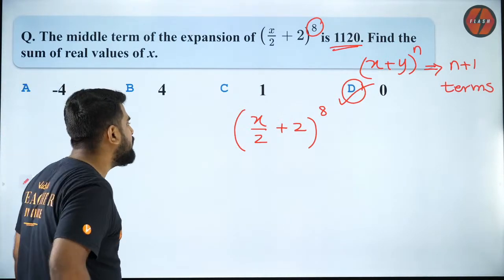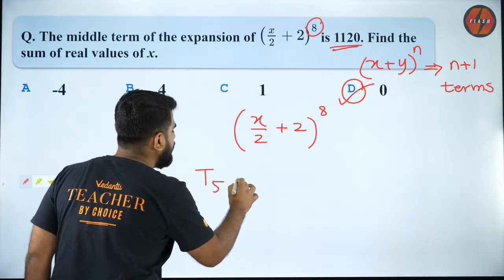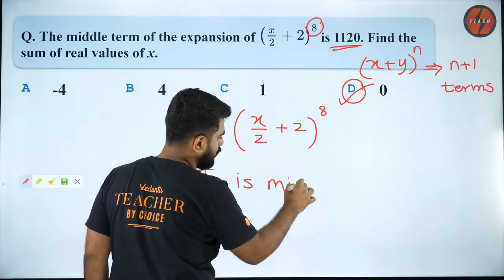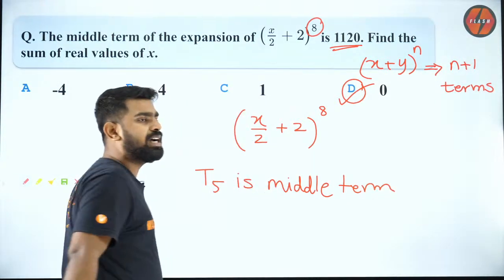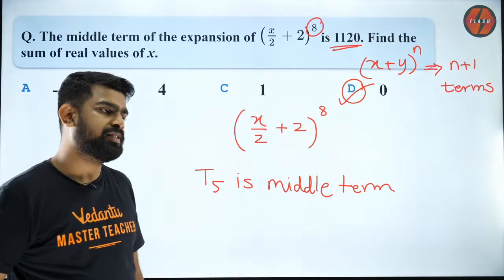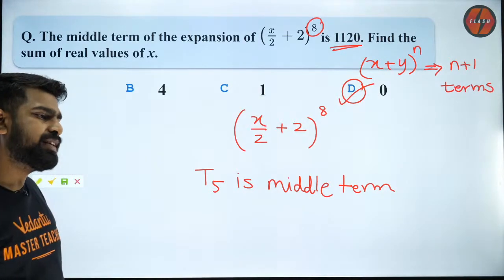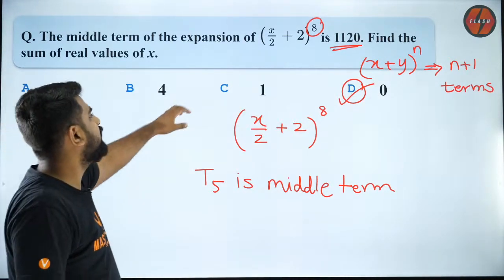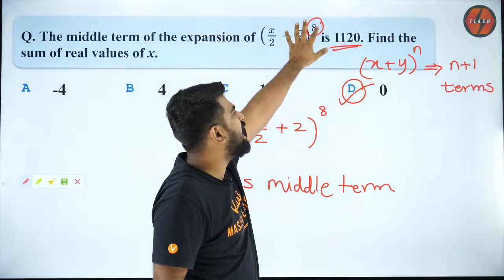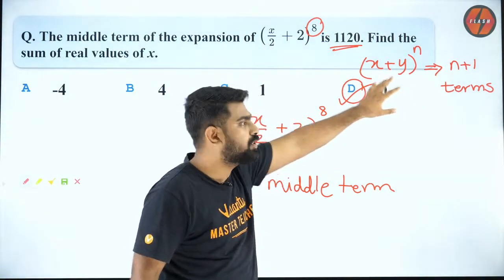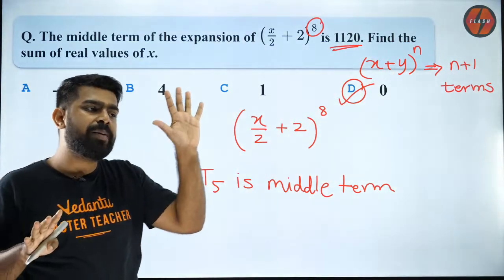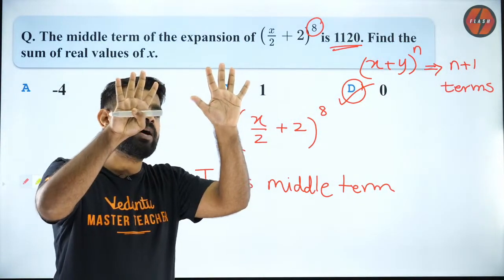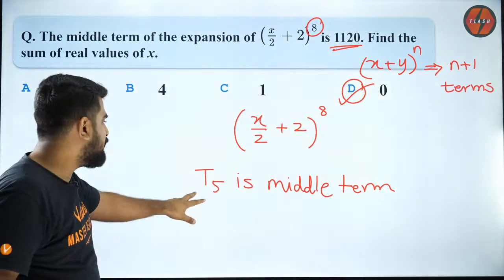So yeah, let's try to solve it. Do you all understand? T5 is the middle term. Do you all understand? T5 is the middle term. How many of you understood that? Everybody clear with that? Because when you have (x + y)^n, it has n + 1 terms. So this will have 9 terms. When you have 9 terms, the middle term is your 5th term. That is what I wrote.